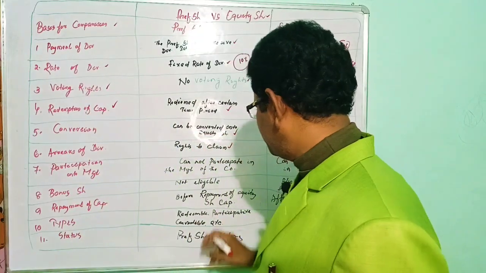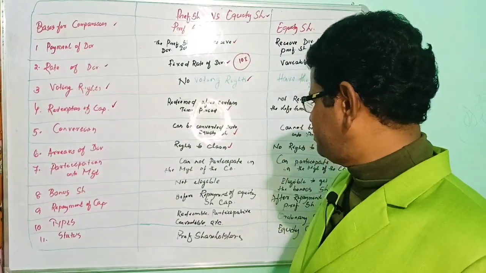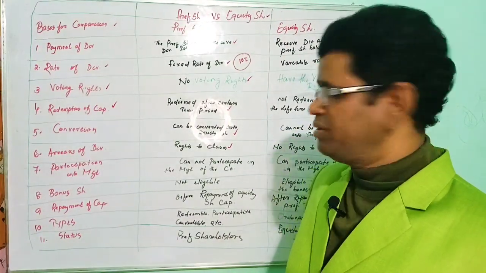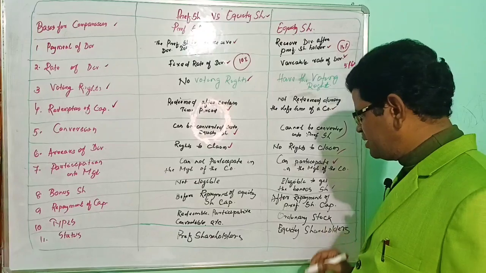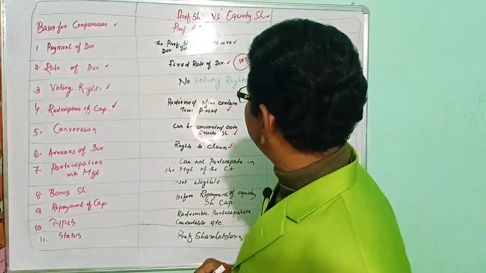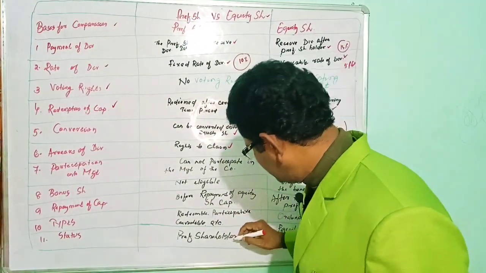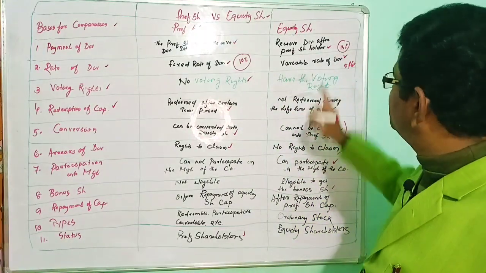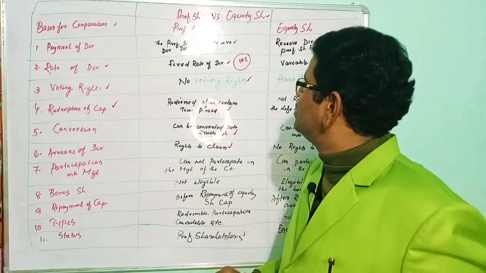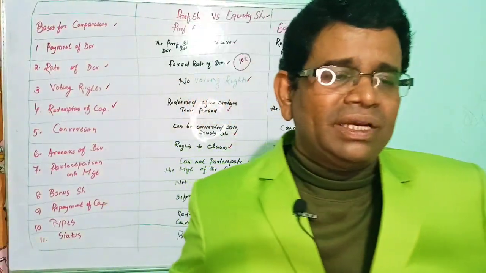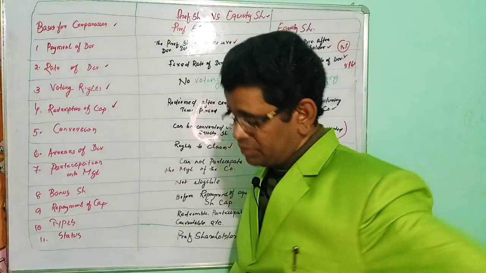Next one is the types of share capital, which we have already discussed. The different types of preference share capital are the redeemable preference share, irredeemable preference share, participative preference share, non-participative preference share, convertible preference share, non-convertible preference share, etc., whereas the equity shares are classified as the ordinary shares. Last but not the least, what is the status of the shareholders? Who holds the preference share is known as the preference shareholder, and who holds the equity share is known as the equity shareholder. So these are all about the meaning of share, types of share, types of preference shares, as well as the difference between the preference share and equity shares.